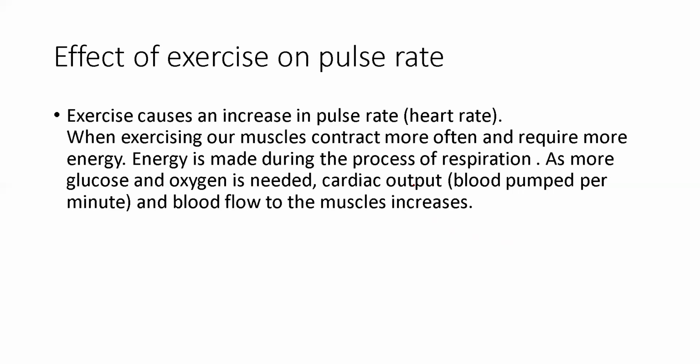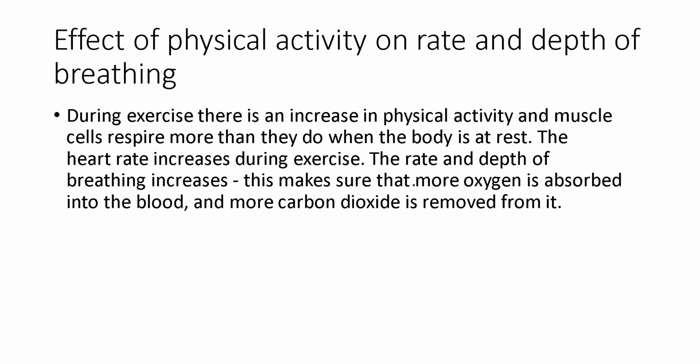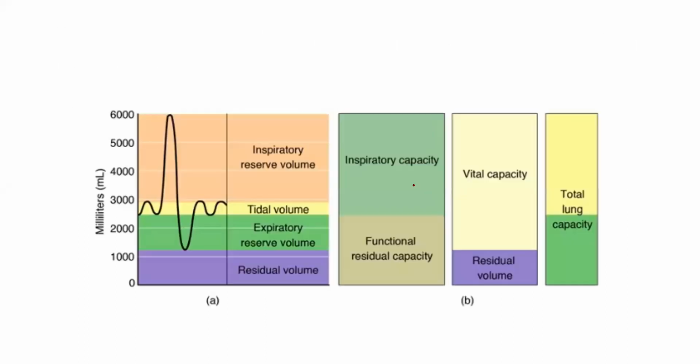What happens to the pulse rate when exercise increases? Obviously, there's an increase in pulse rate. Why? Because your muscles require more energy, they require more blood. So the blood has to pump more oxygen to the muscles. What happens to the rate and depth of breathing while you exercise? The depth and the rate of breathing obviously increases, so that more oxygen is absorbed and more carbon dioxide is removed. This can be explained from this graph.